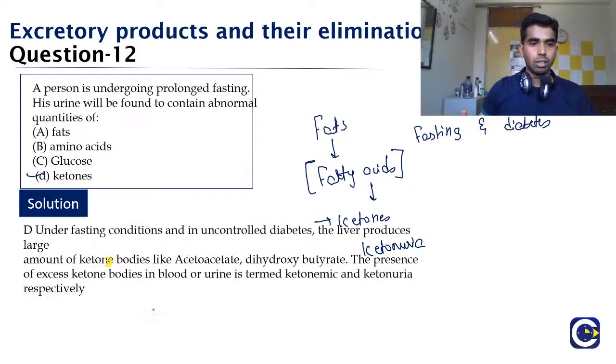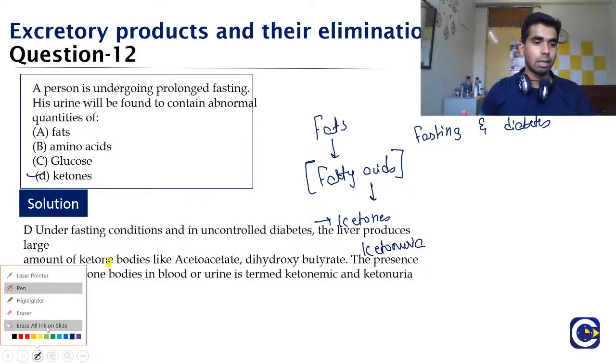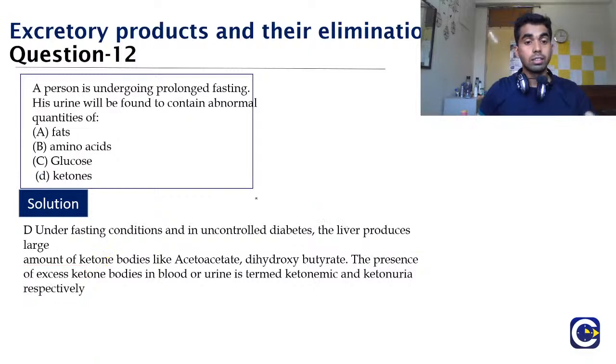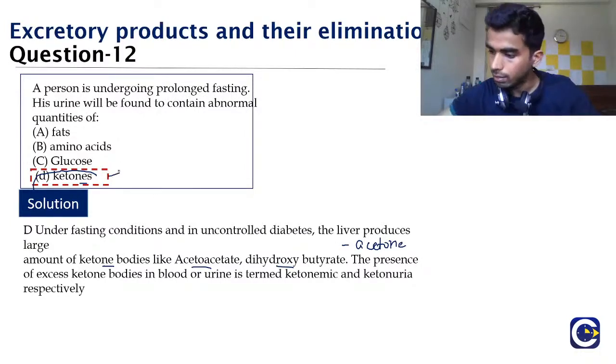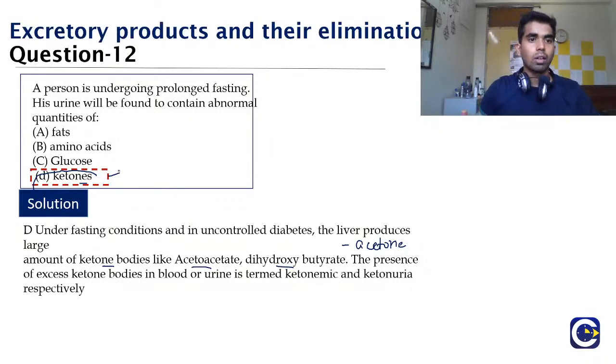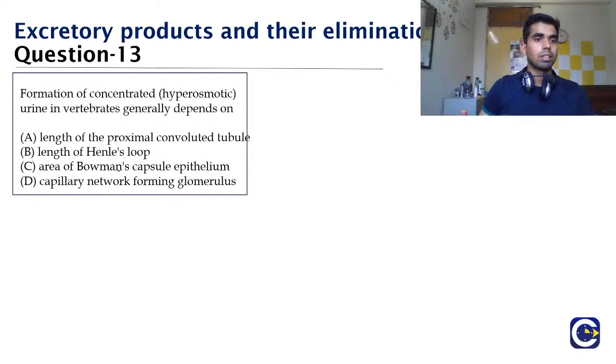And if in the examination you get the question that the person has diabetes mellitus, then what will be the type of bodies that is seen? That is the ketone bodies. The ketone bodies that are seen are acetoacetate and beta-hydroxybutyrate, and the other one is acetone itself. So the correct answer is option D. Yes, Lekpriya. Now coming to question number 13.